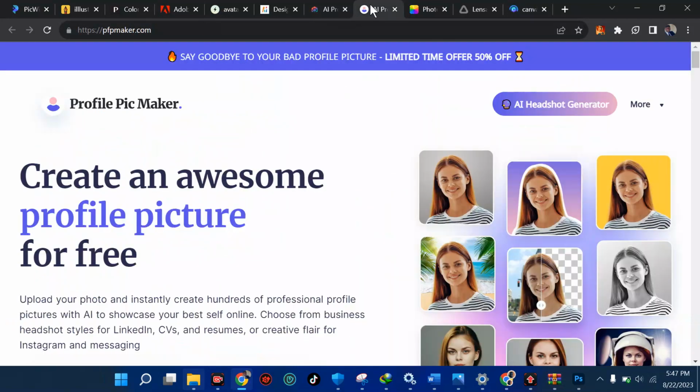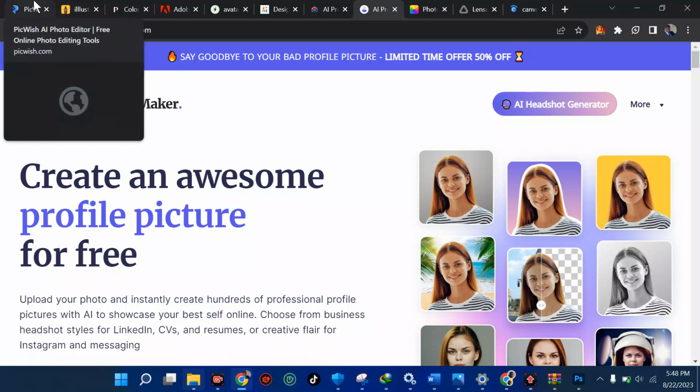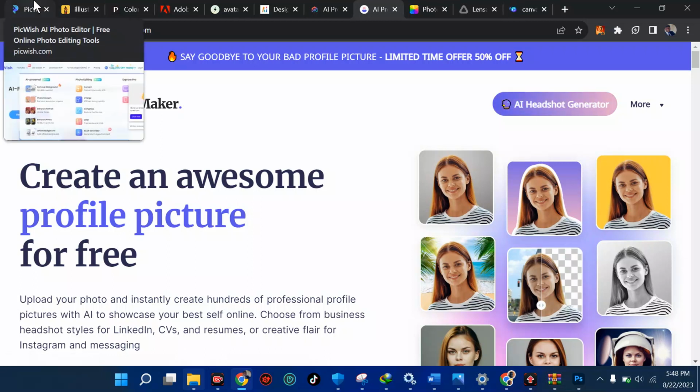We have another one that you can use to create awesome profile pictures, which is called pfpmaker.com. This has been on the internet for a long decade now. So you can come to this place, pick a template that you want your picture to look like, then upload immediately. So wow, everything here, it says AI headshot generator. You can generate AI of yourself. Just pick your pictures. I told you I will not be explaining all this, because if I want to explain all this, it's going to take me at least 4 or 5 hours, and I wouldn't want to do that.